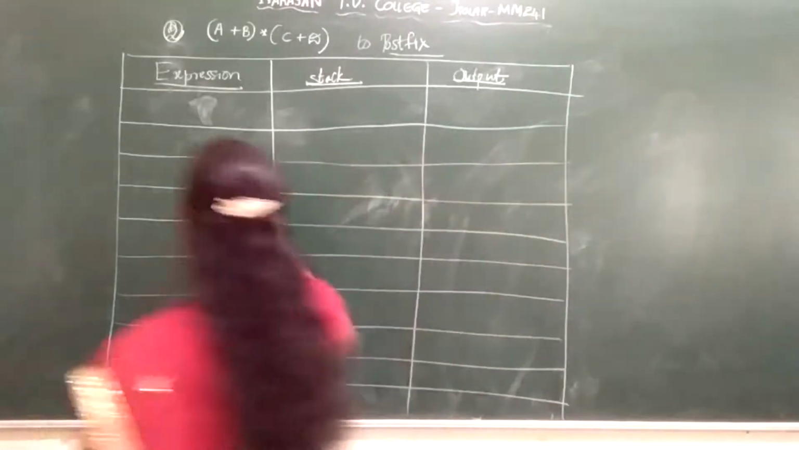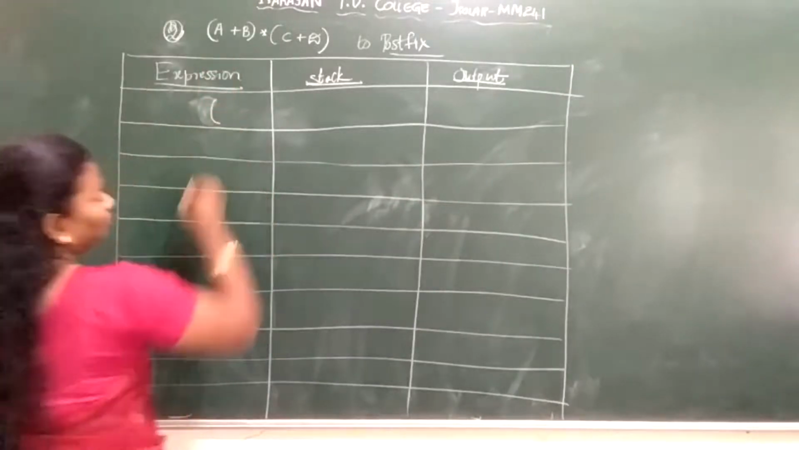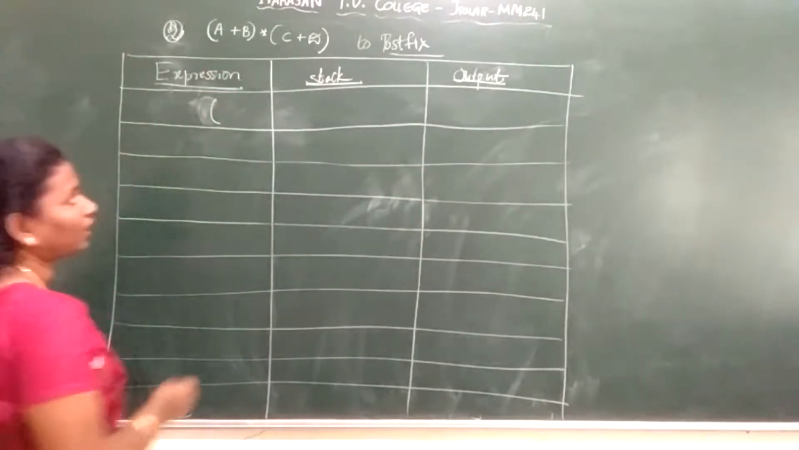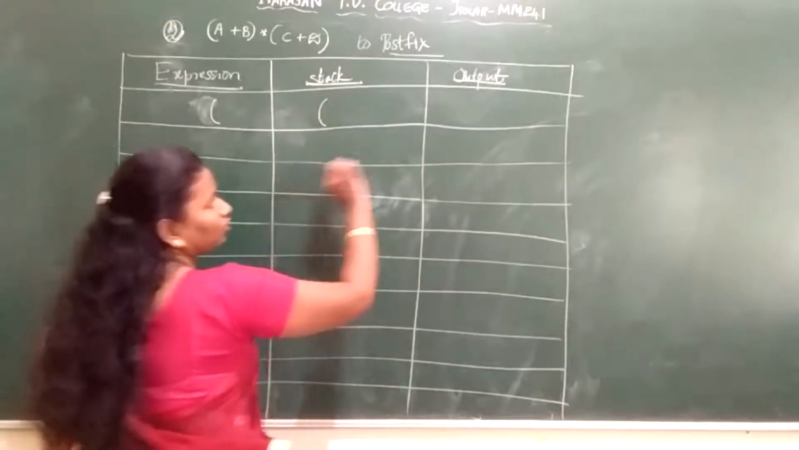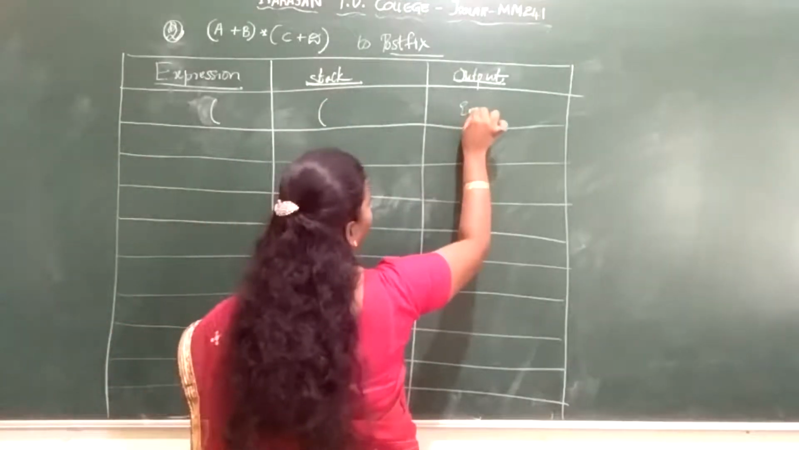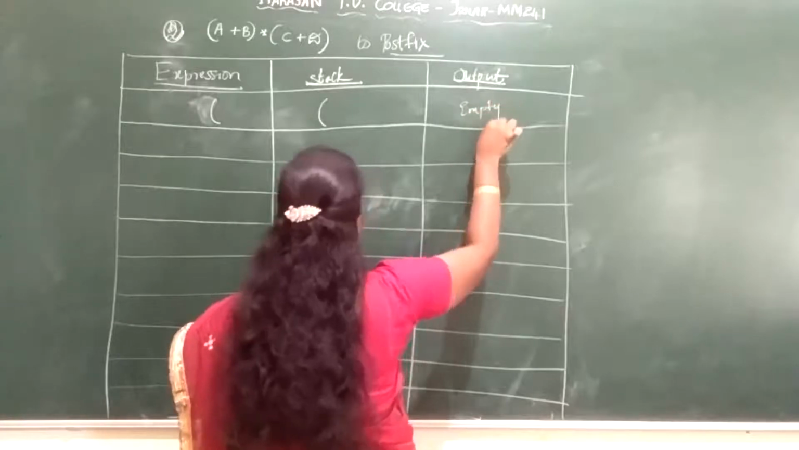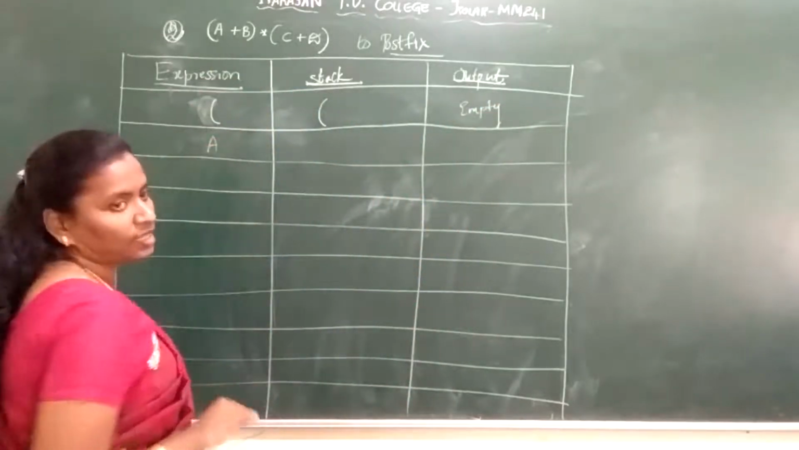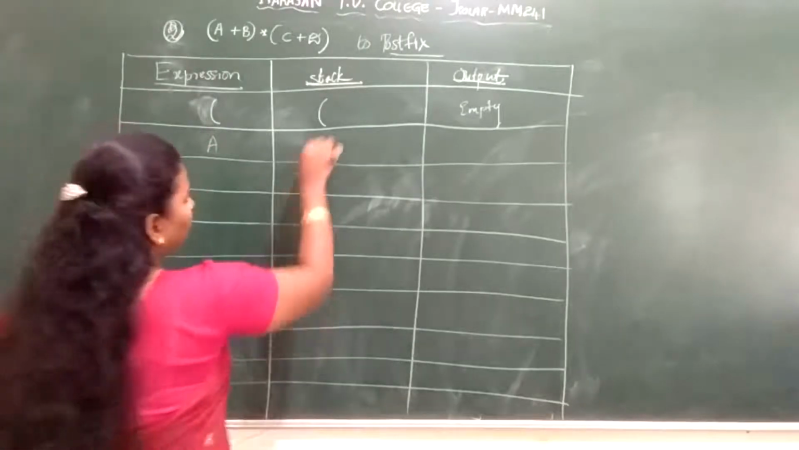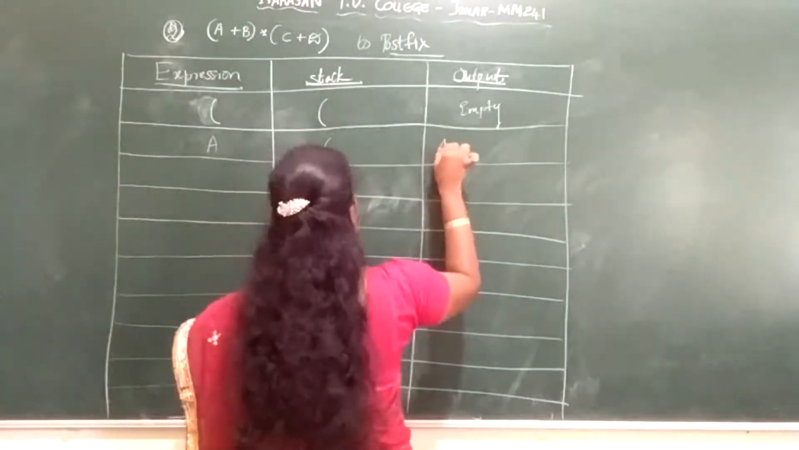Now what I am going to do in the expression: first I will read my input, that is the opening parenthesis. As soon as I encounter an opening parenthesis, I will insert it into the stack. My output will be empty; initially output is empty. I have inserted this on the stack. Now next I am going to encounter symbol A. A is an operand, so this will be as it is. A will go to output.